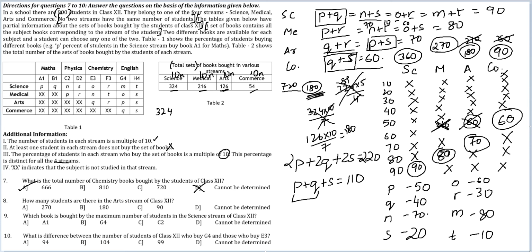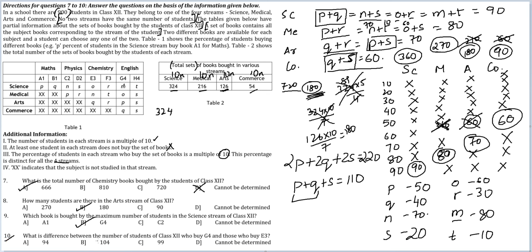Mark that and move. How many students are there in the art stream of class 12? In the art stream, we have 180 students. So answer will be option B, 180. Which book is bought by maximum number of students in the science stream of class 12? So effectively they're asking me among these variables, which is the highest value? Among these variables, the highest is M. So M is for book G4. Therefore option B, G4.